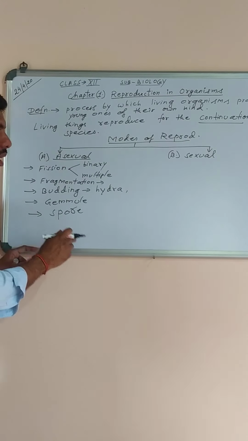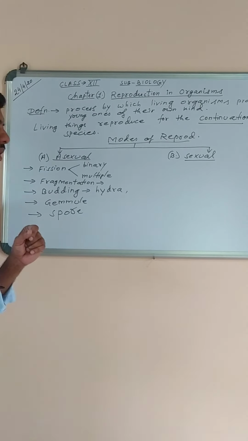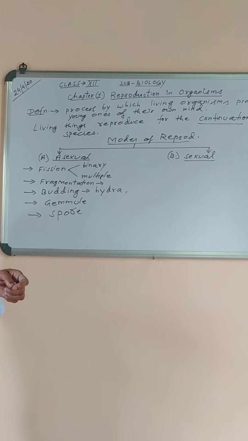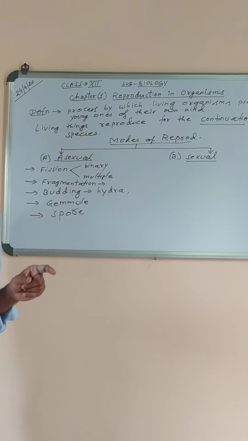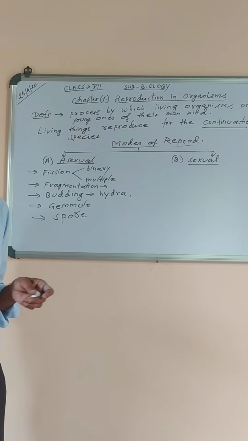Okay. Now when we talk about sexual reproduction, two organisms or parents are required, in which a new organism is produced by the fusion of gametes produced by two different organisms that produces a new organism with different characters.